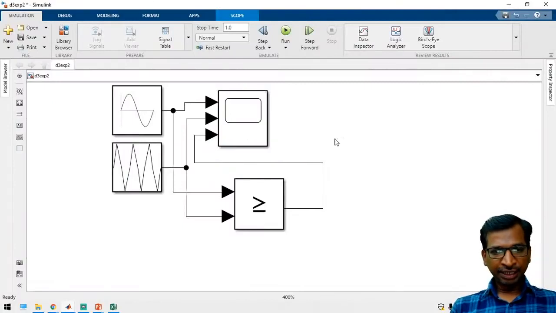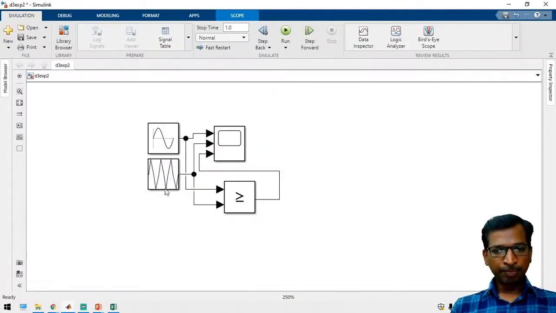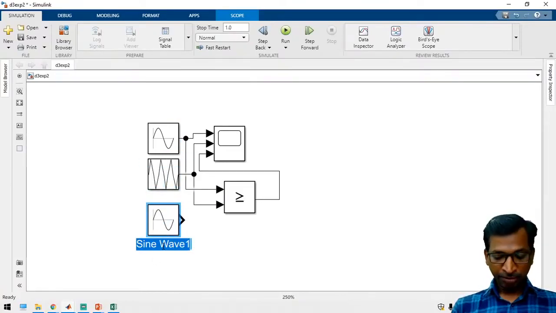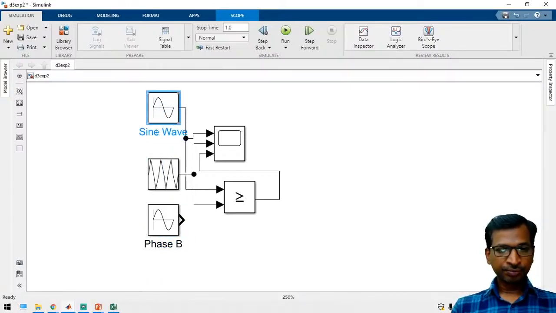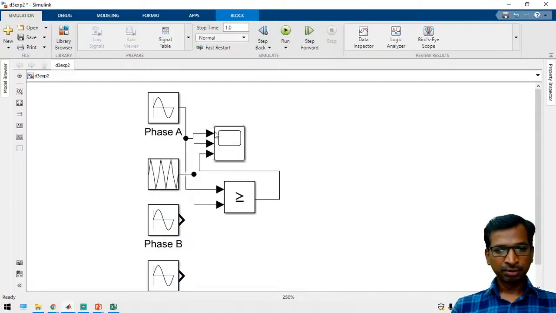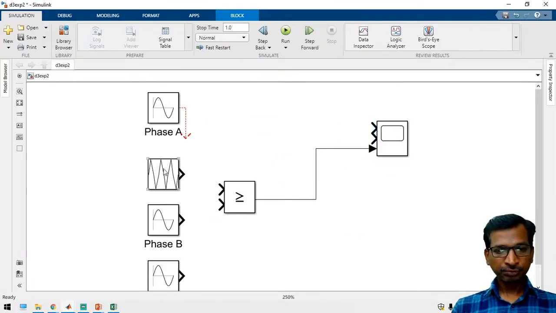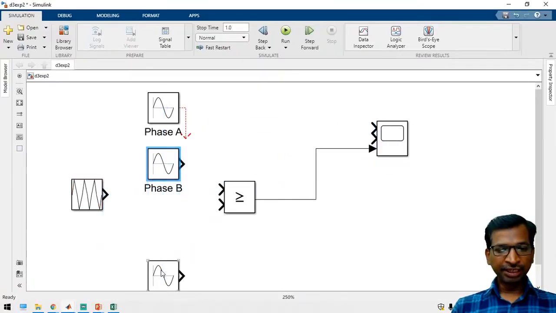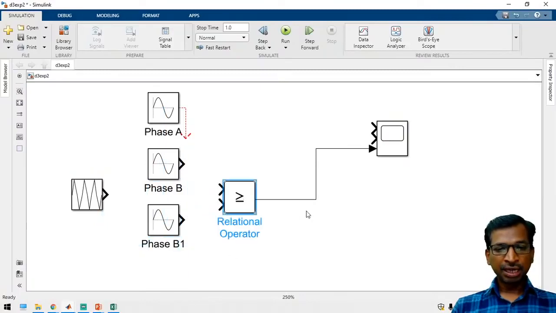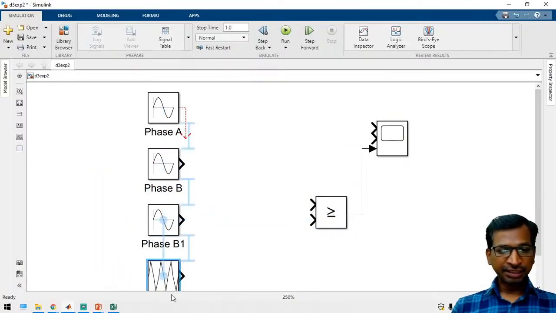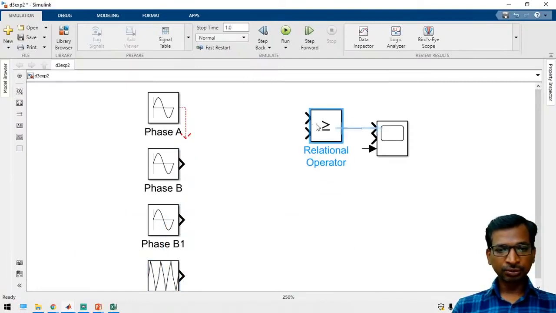Now we can take 3 more pulses. For the 3-phase input, we have to take phase A, phase B and phase C. So we are going to take 3 different inputs as reference inputs, and similarly we can take a single carrier.